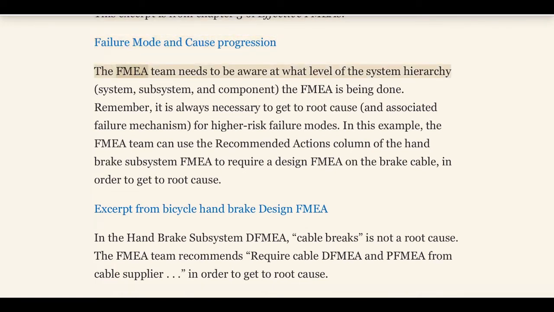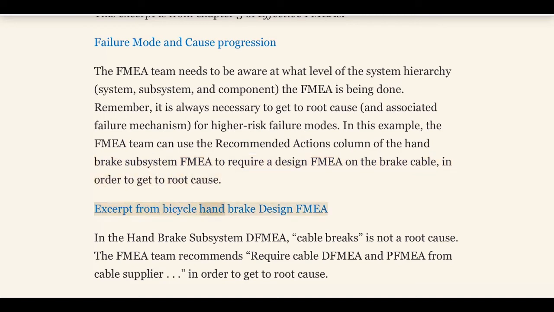The FMEA team needs to be aware at what level of the system hierarchy, system, subsystem, and component, the FMEA is being done. Remember, it is always necessary to get to root cause, and associated failure mechanism, for higher-risk failure modes. In this example, the FMEA team can use the recommended actions column of the hand brake subsystem FMEA to require a design FMEA on the brake cable, in order to get to root cause.